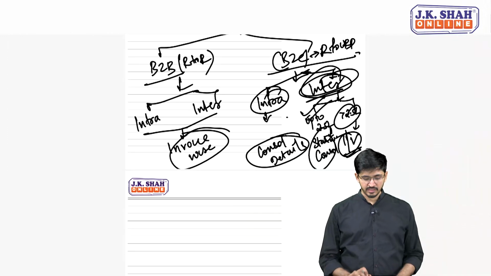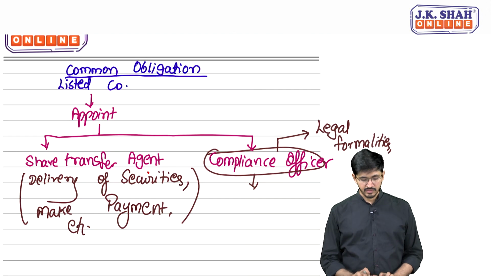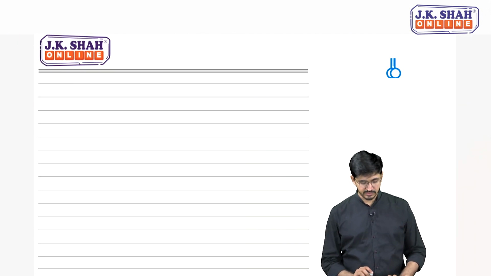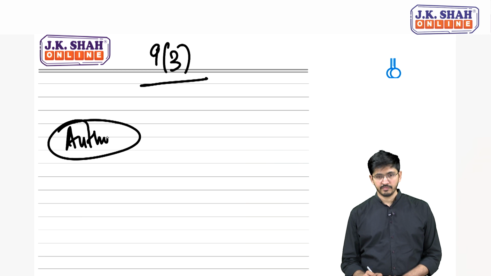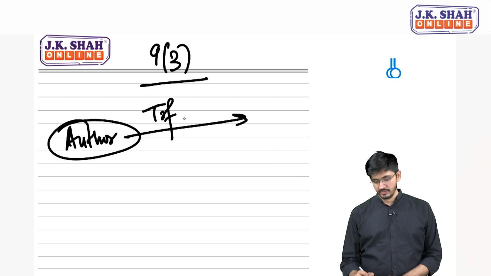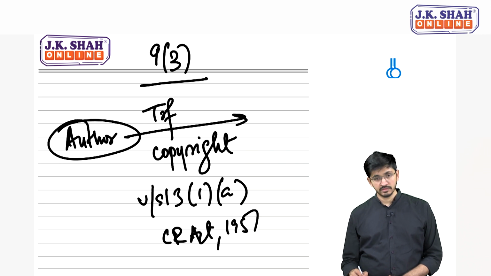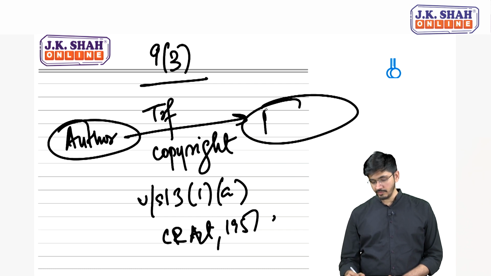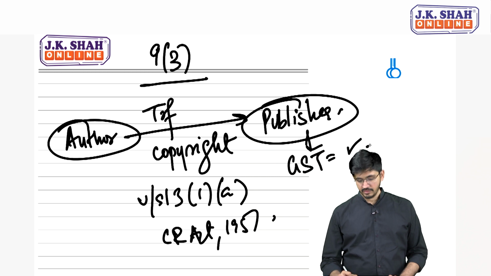Okay, simple, my dear friends. Here also there is actually a recent amendment with respect to GST. And that is, my dear friends, that section 9 subsection 3 actually stated earlier that when an author transfers copyright, obviously under section 13(1)(a) of the Copyright Act 1957, to the publisher, then in that case, my dear friends, the publisher is supposed to pay tax as per RCM.